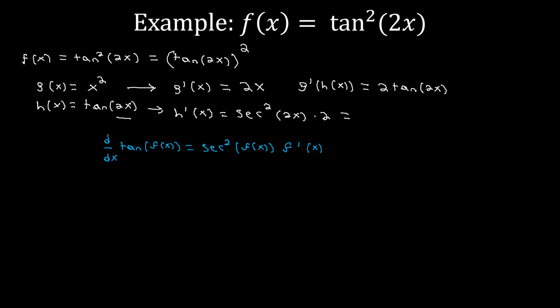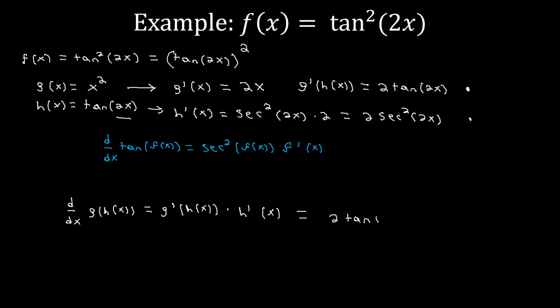So we get that h prime of x is going to be equal to 2 secant squared 2x. So now that we have our constituent pieces, we can write our chain rule: d dx of g of h of x is equal to g prime of h of x times h prime of x. So now we just need to multiply our two pieces from up here, and that gives us 2 tangent of 2x times 2 secant squared 2x.